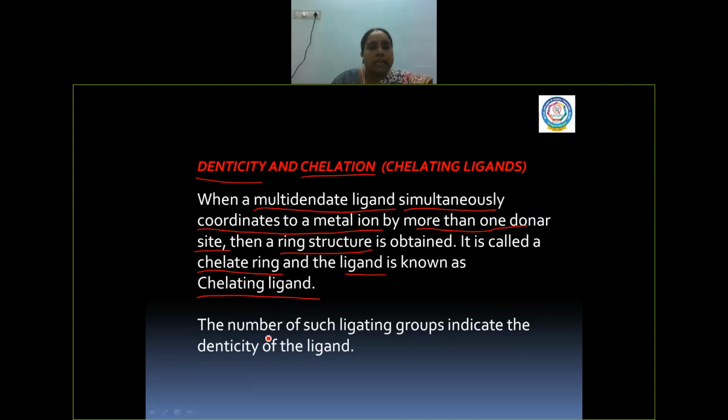The number of such ligating groups bonded simultaneously with the central metal atom is called the denticity of that ligand.